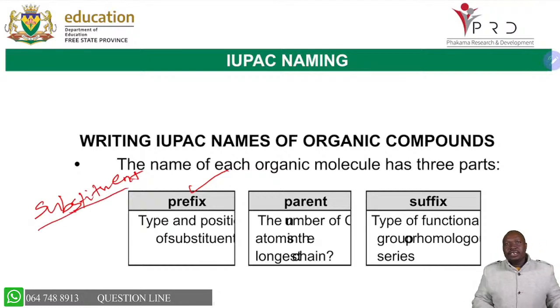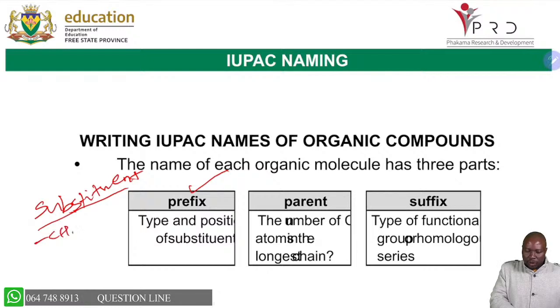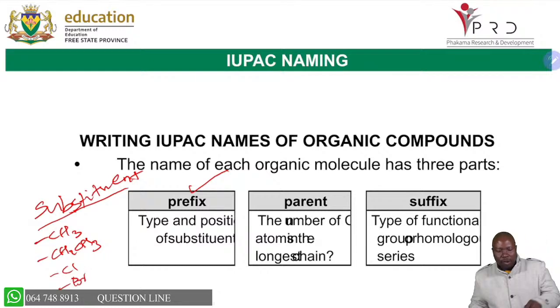And for our syllabus, in terms of physical science, we are having our methyl group and our ethyl group as the substituents. We are having as well the group 17 elements, our chloro, our bromo. Those ones are our prefix. They will be at the beginning of the name.